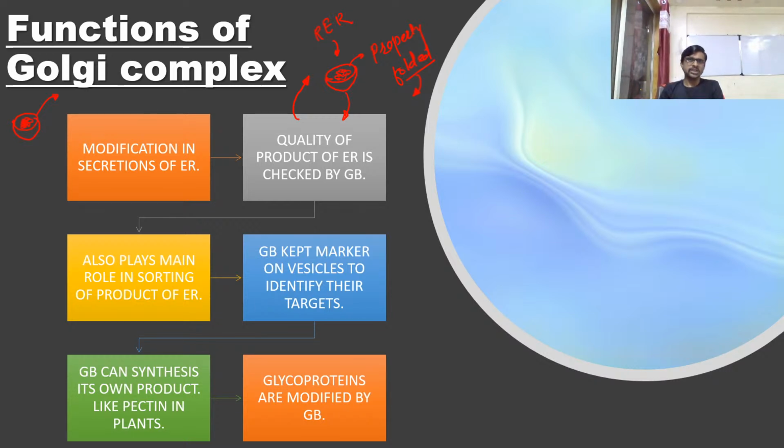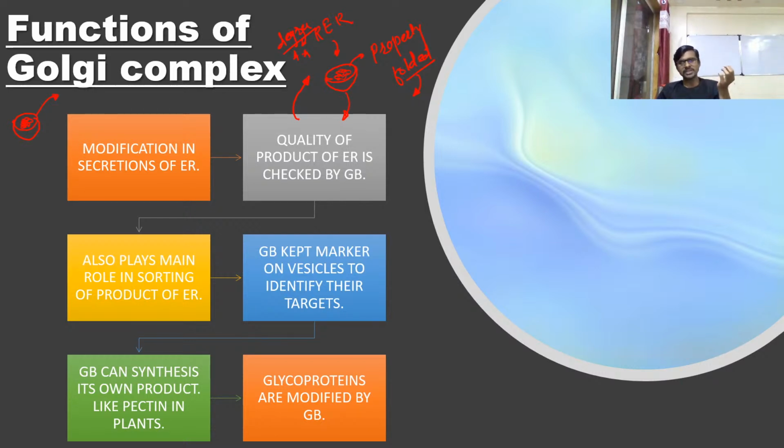After that, if this protein again comes to the Golgi complex with a misfolded conformation, that time the Golgi complex again sends it to the RER, and then the RER cuts this protein into amino acids. That means it degrades this protein. So a protein has only 2 chances of modification. After that, they will be degraded and synthesized in a new way by the rough endoplasmic reticulum. So this checking and maintaining the quality of a product is also a function of the Golgi complex.